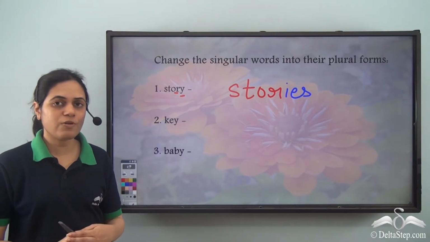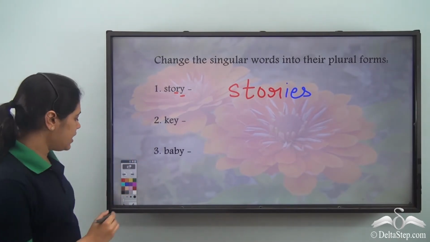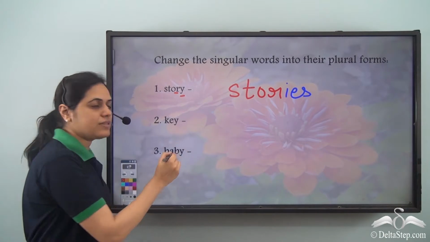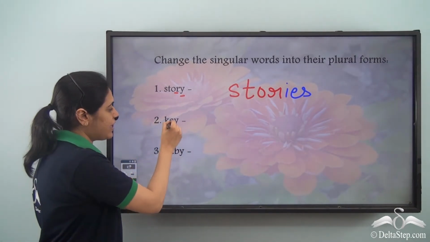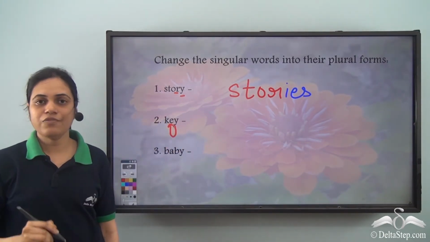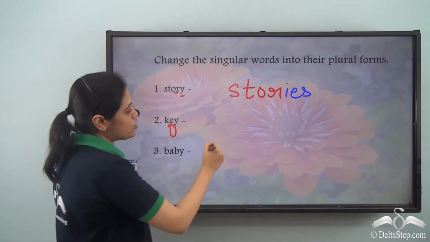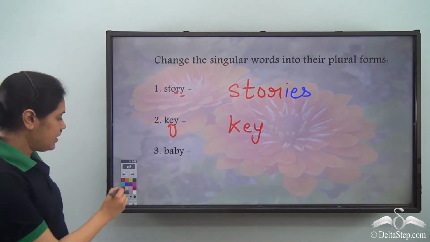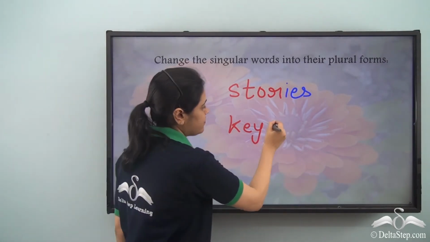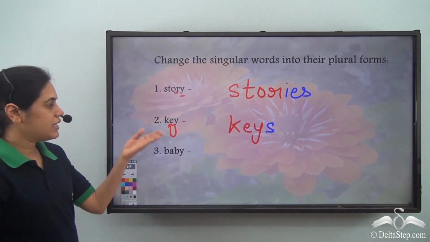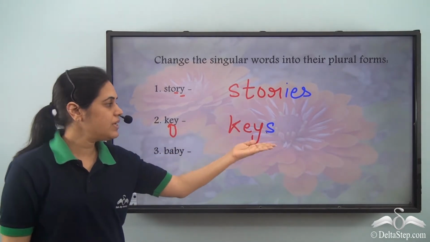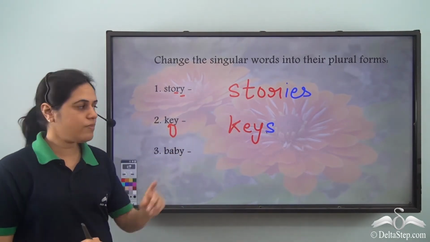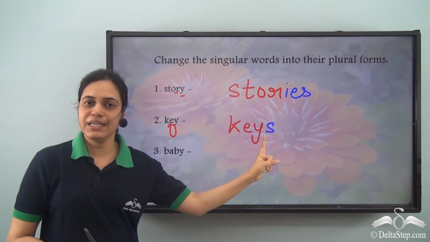What about key? What is the plural form of key? Key has Y at the end and before Y there is E, which is a vowel. So for such words we simply add an S at the end. Keys. Key is the singular form. Keys is the plural form. One key, many keys.